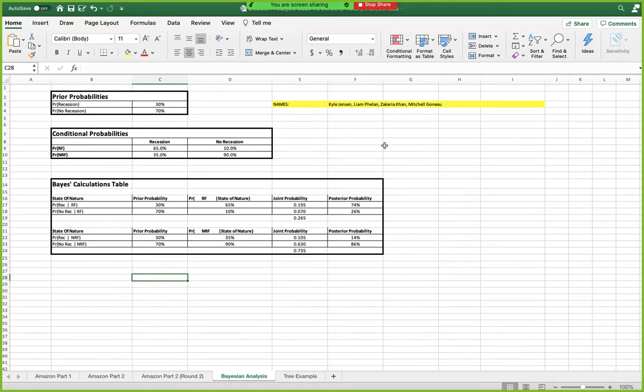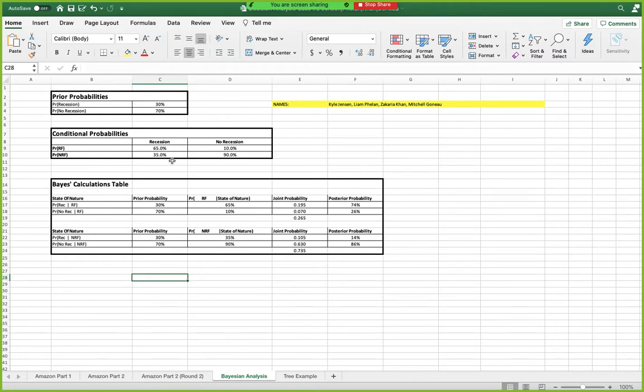I'm Zach. I'll be going over the Bayesian analysis part of the case three. So you start with the initial prior probabilities of 30% and 70%, 30% of there being a recession and 70% of there being no recession. Then you factor in the conditional probabilities for recession and no recession.